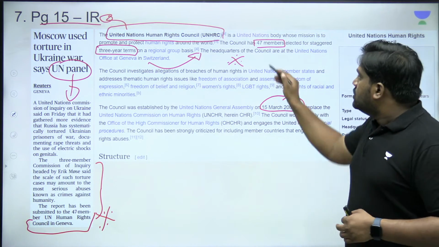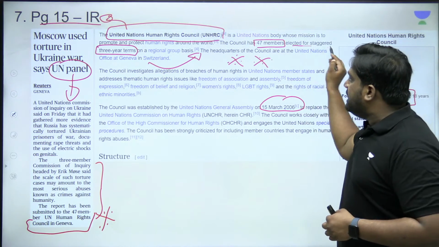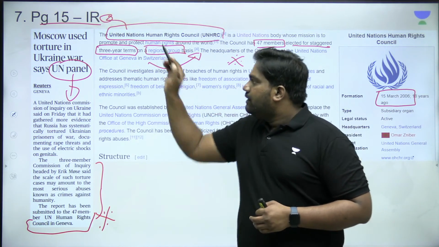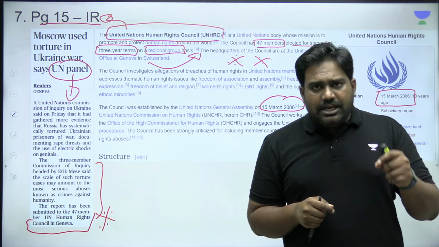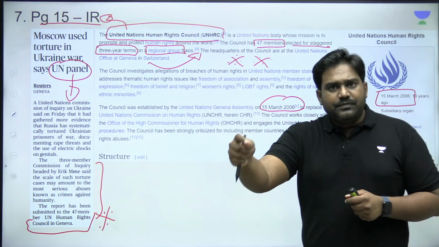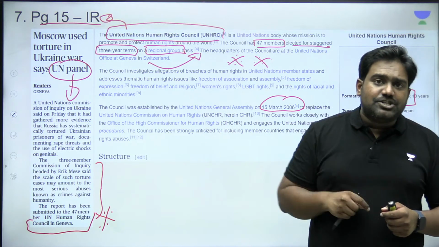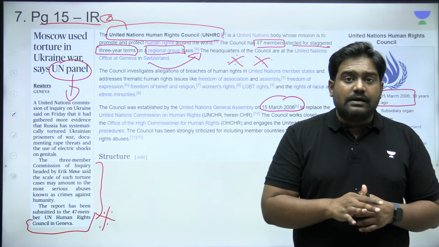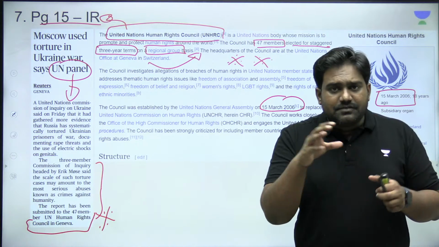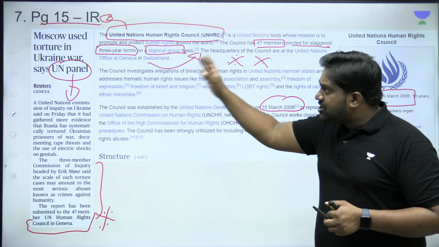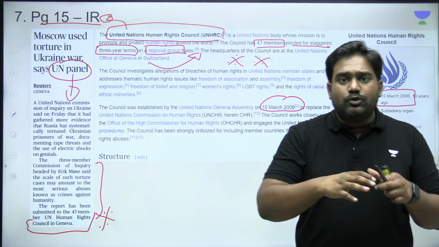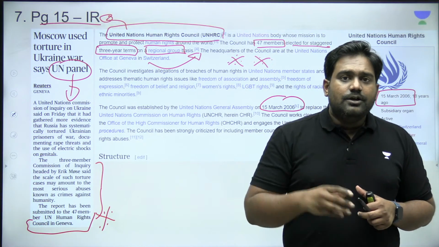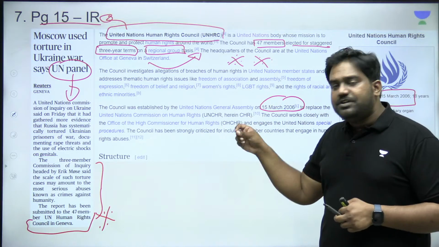Is that clear? So the representation here is on the basis of a geographical quota. For every region, there are certain number of seats assigned, like for Asia Pacific, for Africa, for Eurasia region, North America and South America. Like this, for different regions, certain number of seats are assigned and elections are held every 3 years. And finally, 47 countries are chosen to represent these different regions. So this is the human rights body of the UN.